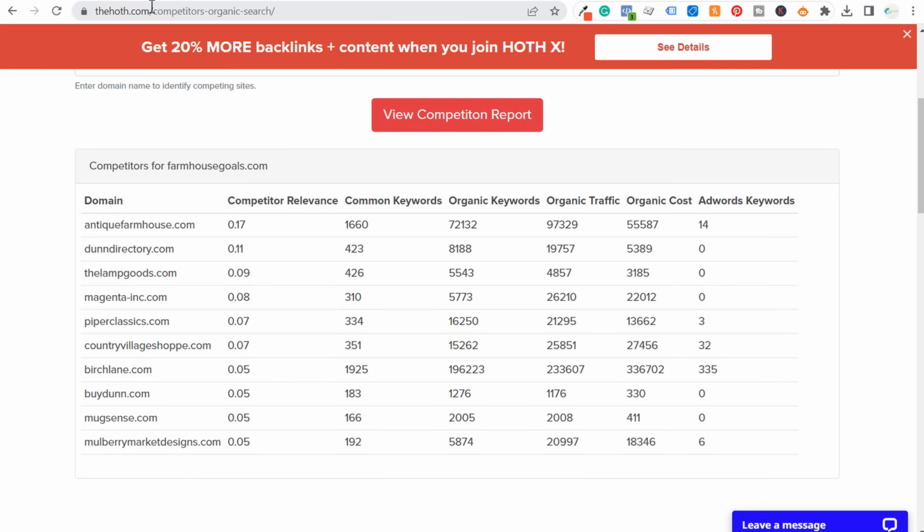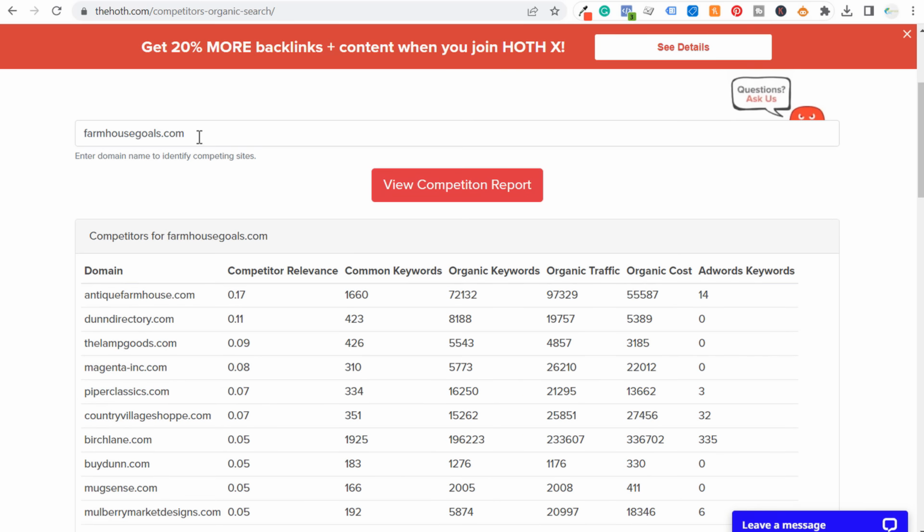Moz.com, you can use the Hoth.com. This is a very quick and easy one to use. Enter your competitor URLs and you can find all of your competitors in the search results.